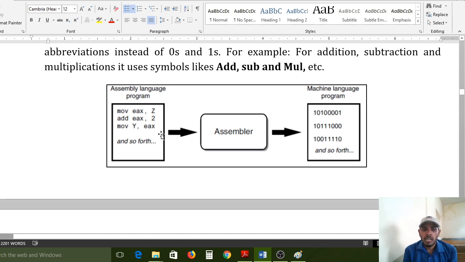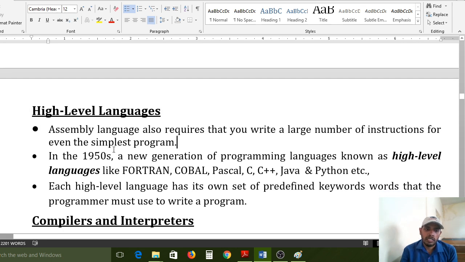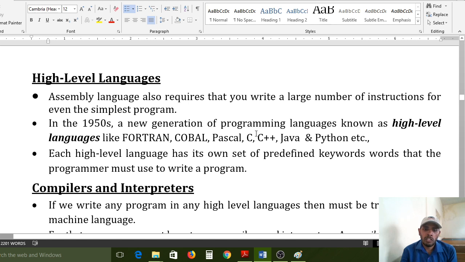For a simple instruction, writing 100 lines of code is also a burden. So to avoid that type of burden, higher level languages were introduced. In the 1950s, a new generation of programming languages known as higher level languages appeared. They introduced Fortran, COBOL, Pascal, C, C++, Java, and Python also. Since 1950 onwards, many languages and extra languages were introduced, but these are the popular languages: Fortran, COBOL, Pascal, C, C++, Java, and Python.